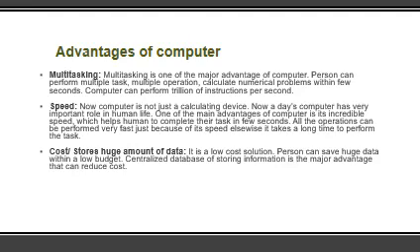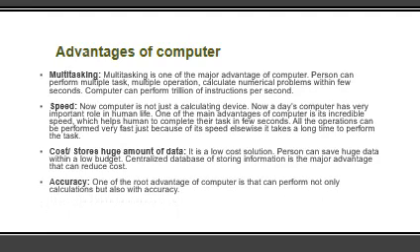Storage of huge amount of data, because computer has centralized database, or we can attach so many storage devices with the computer to store a large amount of data. Accuracy. Computer always works accurately. If there is some mistake in output, then that is the mistake of the user, that he has inputted wrong data.